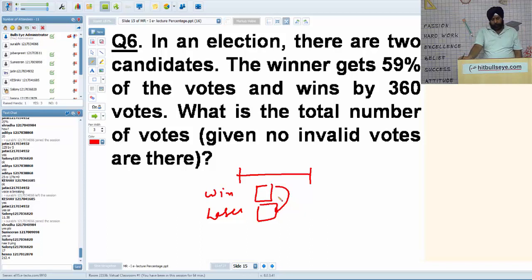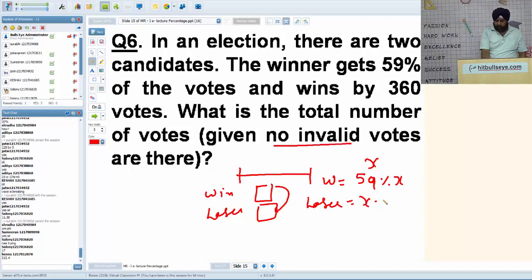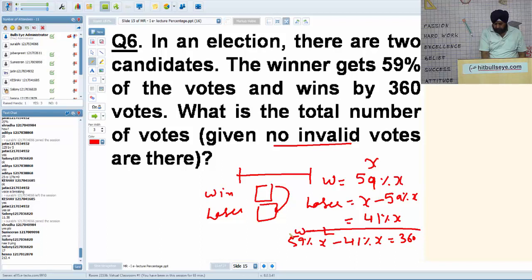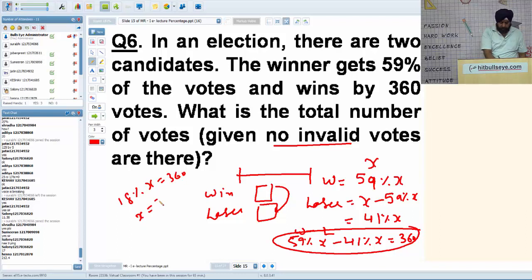So let the total number of votes be X. The winner got 59% of X. How much does the loser get? There are only two candidates and no invalid votes, so the loser gets the remaining votes, that is X minus 59% of X, which is 41% of X. So winner minus loser, 59% of X minus 41% of X, gives us 360. That is the margin. This is the equation we are seeking. So 18% of X is 360, 1% will be 20, so 100% will be 2000.